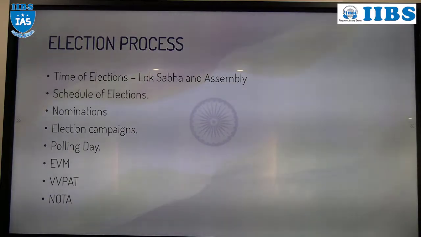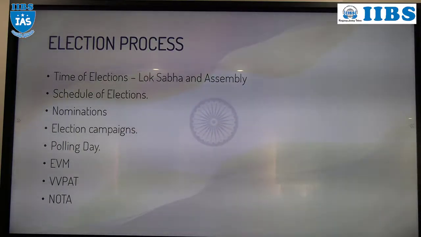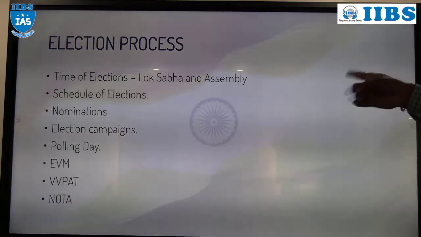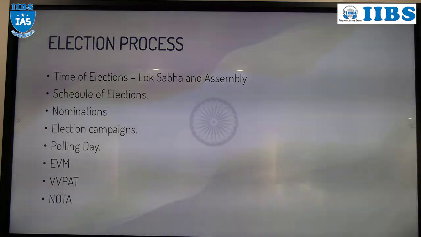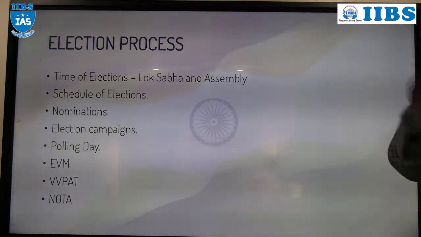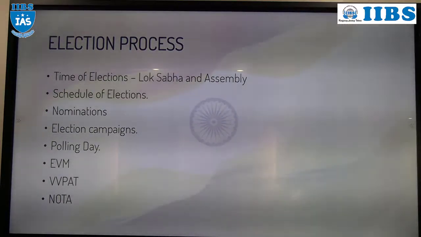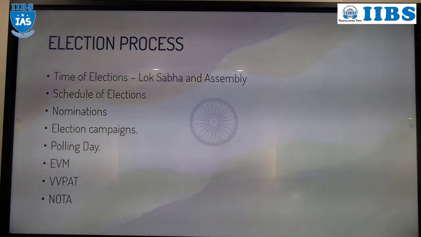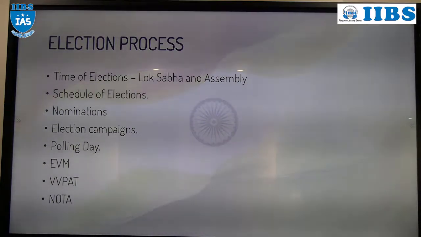We will discuss that. But in the year 1998, the EVM, electronic voting machine, was introduced. Now also we have the EVM at mass level.